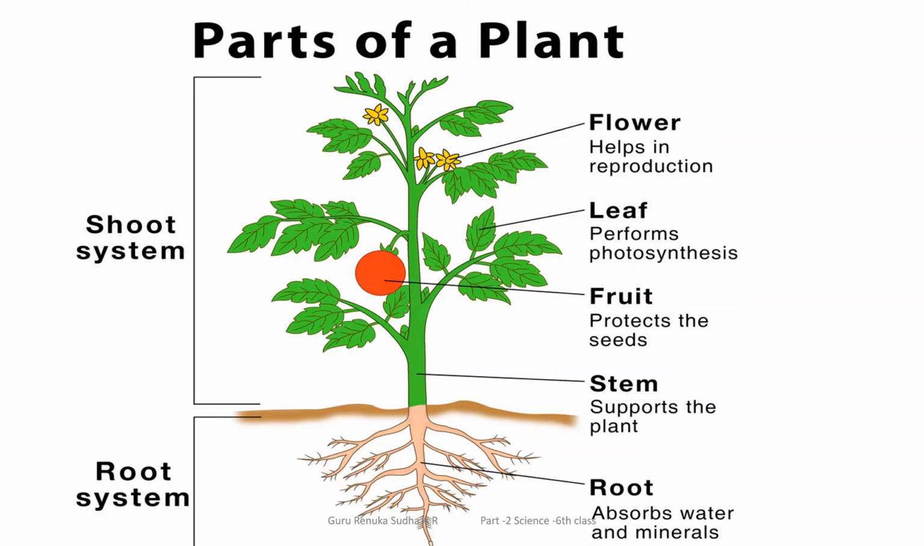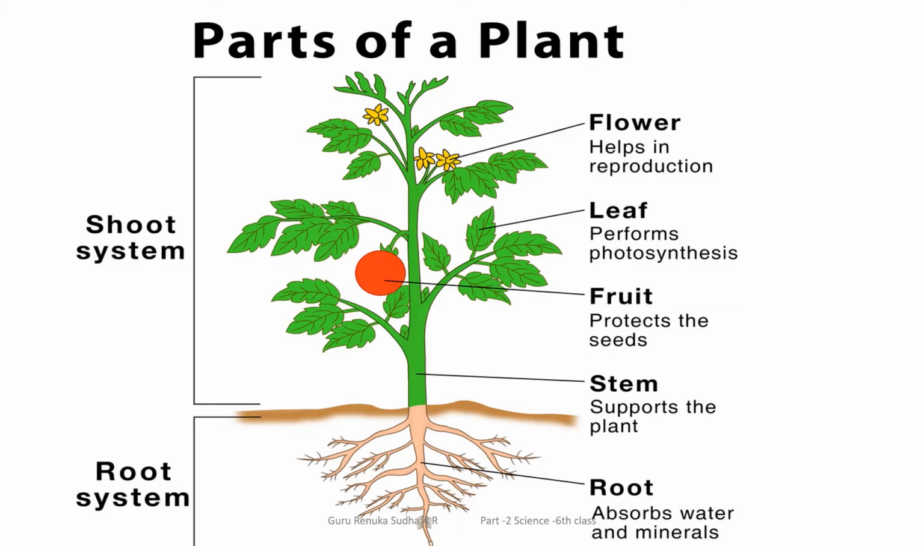Okay, see, the next question arises after discussing the food that we receive from plants. Let us recall which parts are present in a plant. You know that the upper portion of the plant is called the shoot system, and the lower portion is called the root system. In the shoot system, we see different parts like flowers, leaf, fruit, and stem. And in the root system, you can see only the roots, and different kinds of roots.